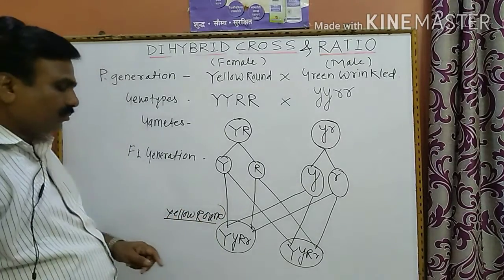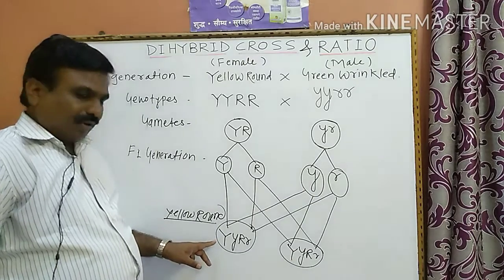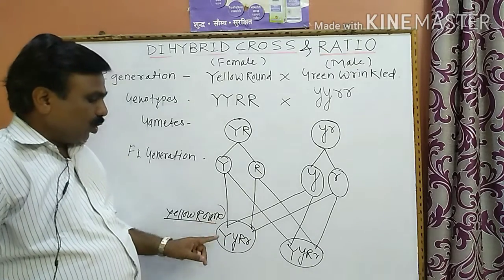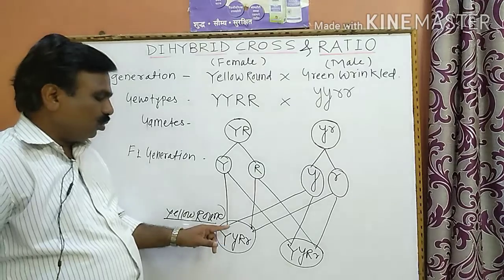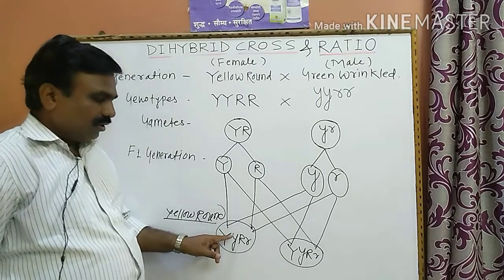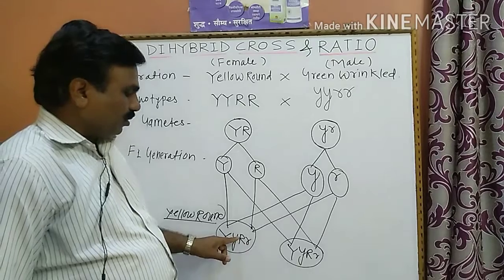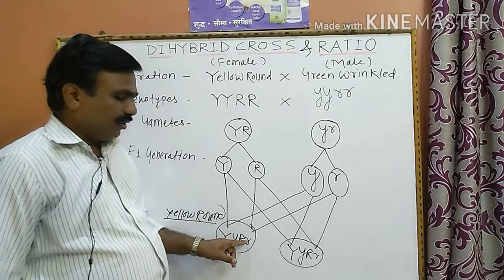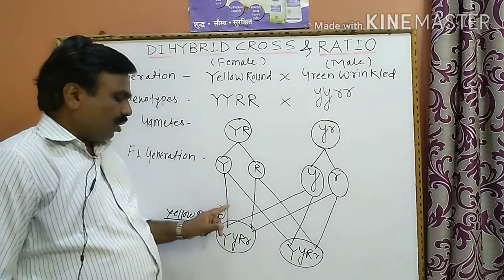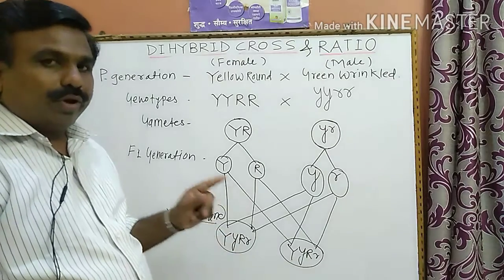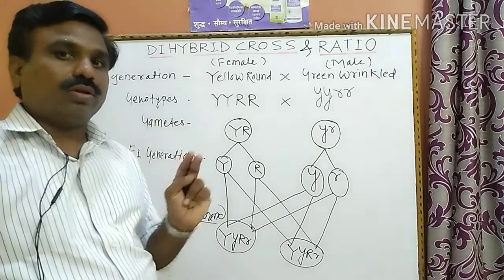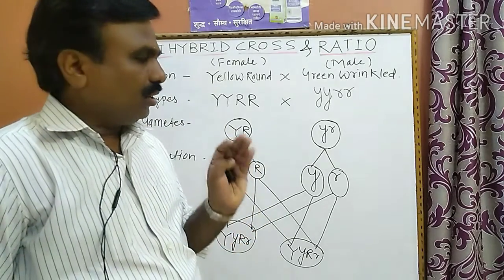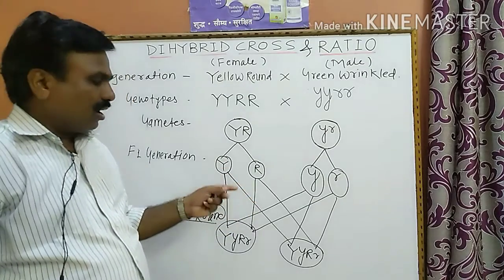Yellow round means, according to the law of dominance, capital Y is dominant over small y. Yellow color of the seed is dominant over the green color of the seed. Round shape of the seed is dominant over the wrinkled shape of the seed. So the law of dominance and the law of segregation, both principles are established on the basis of the monohybrid cross. In the monohybrid cross, both laws are followed.